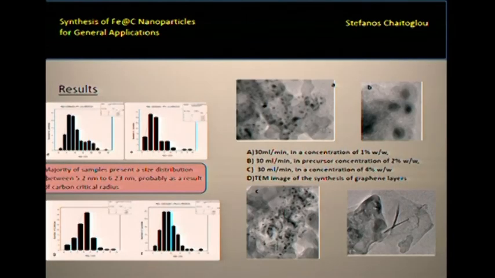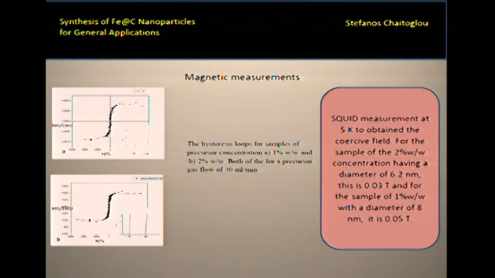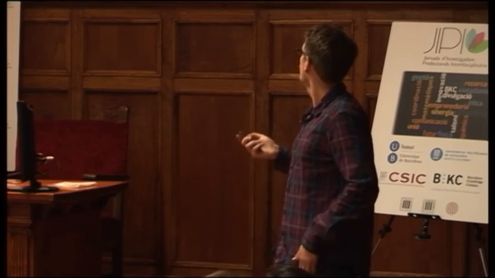Here we can see some images that we took with the transmission electron microscope of the nanoparticles. You can see in the B image that they are encapsulated in carbon, for example. And by also taking measurements with the SQUID, we can be sure about the superparamagnetic behavior of the nanoparticles, which is also really important in order to be able to control them.